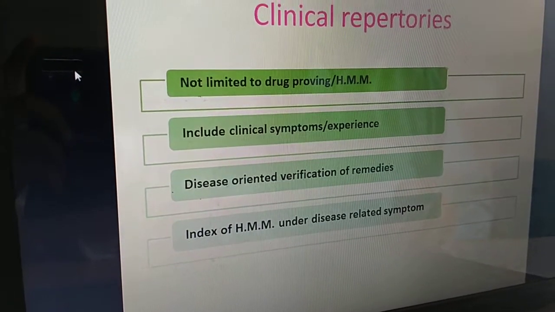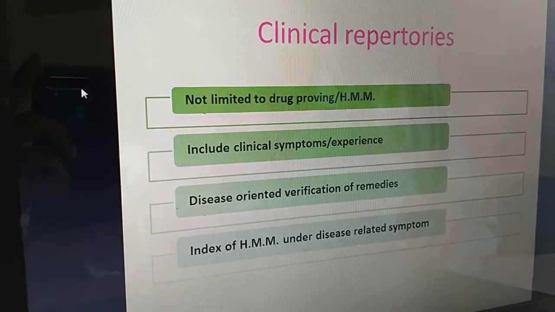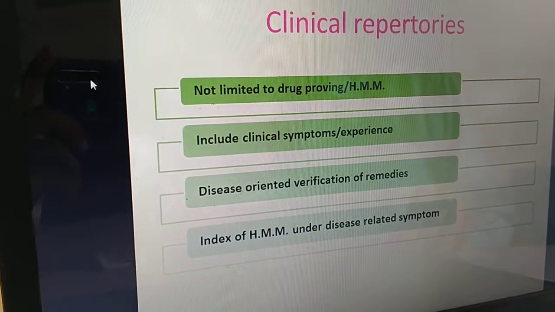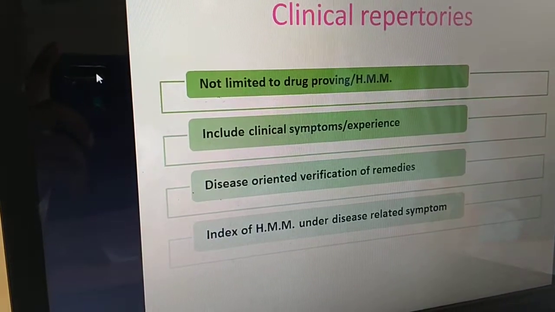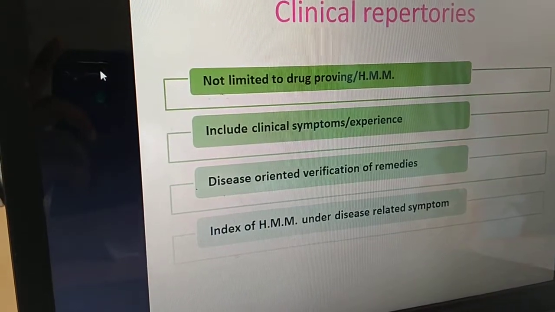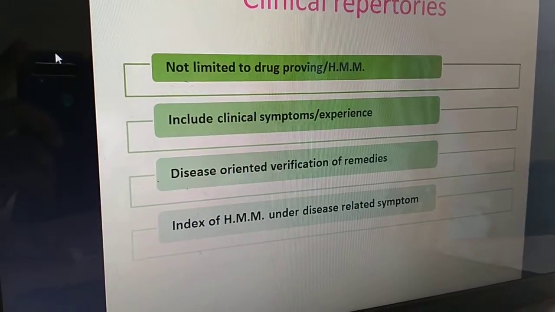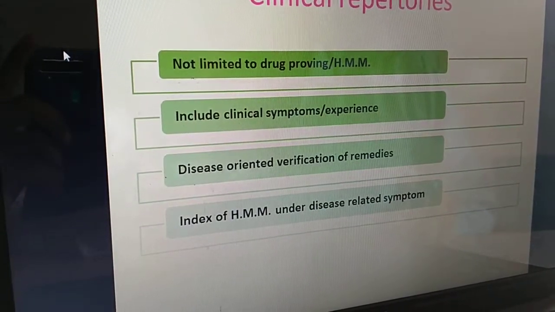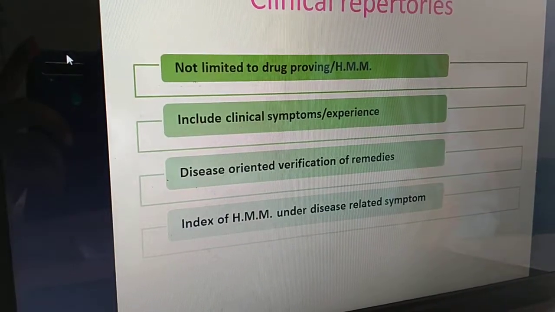These repertories are defined as repertories which are not limited only to the sources of homeopathic materia medica or symptoms of drug proving, but they also include certain clinical symptoms and certain clinical experience. Clinical symptom means the symptoms which have been added into materia medica on the basis of clinical verification, not originally mentioned in the drug proving, but after the application of the similia principle, these symptoms are cured, relieved, and it happens repeatedly, and these symptoms are included in the materia medica. Then from materia medica in the repertory, these symptoms are called clinical symptoms.